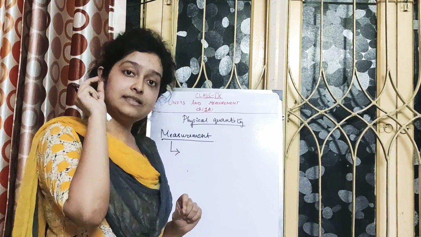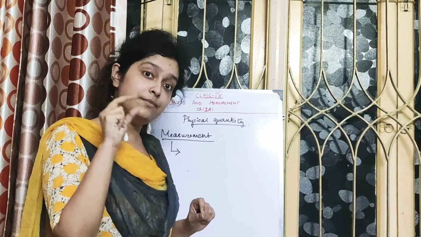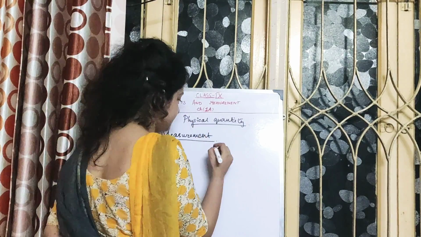Now that standard known quantity of the same nature is known as a unit.